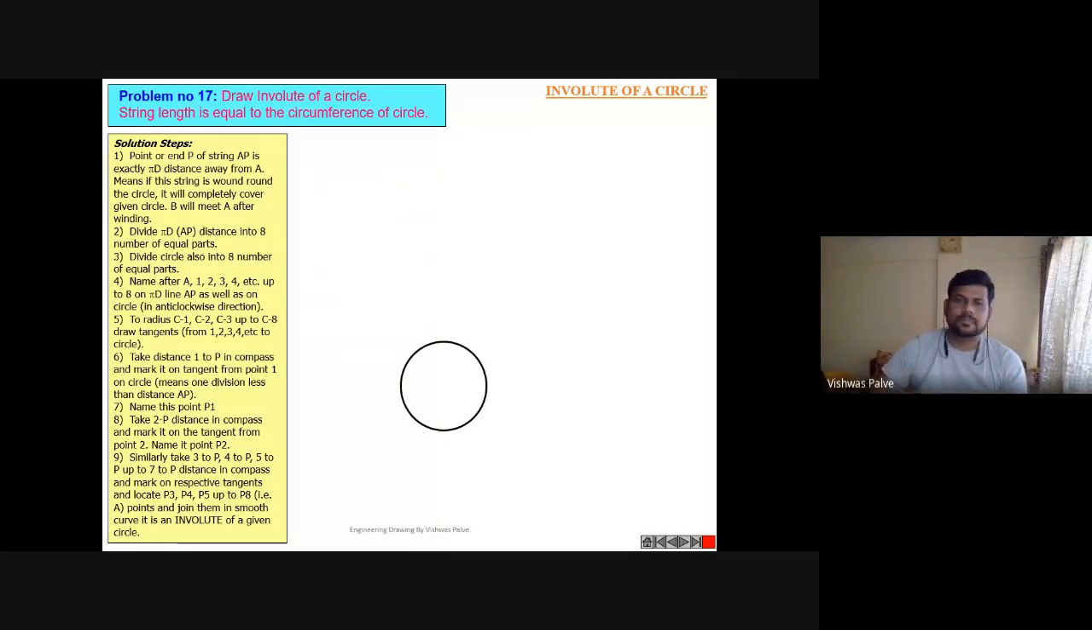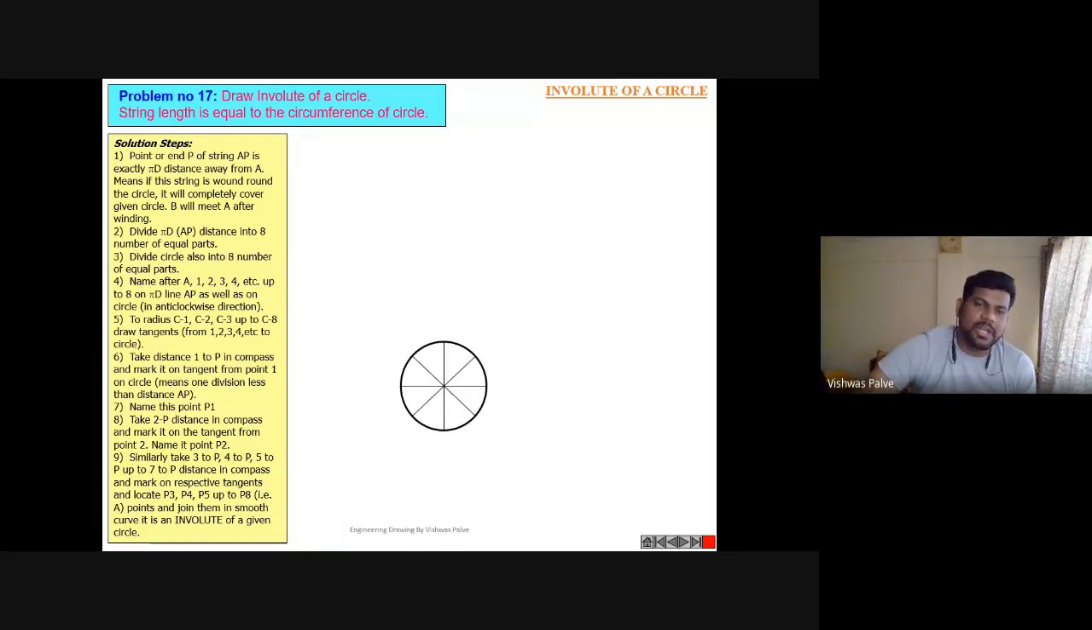Okay, and draw an involute of a circle having string length equal to the circumference of the circle. So in this question they have not given the diameter of the circle, but in general they will give the diameter of a circle or the radius of a circle. So whatever the diameter of the circle is given, you have to draw a circle and divide it into 12 equal parts. Now here they have divided it into 8 equal parts.